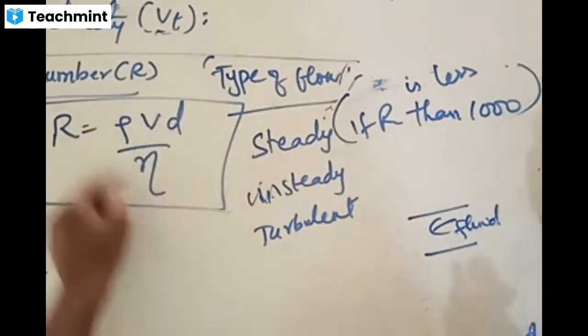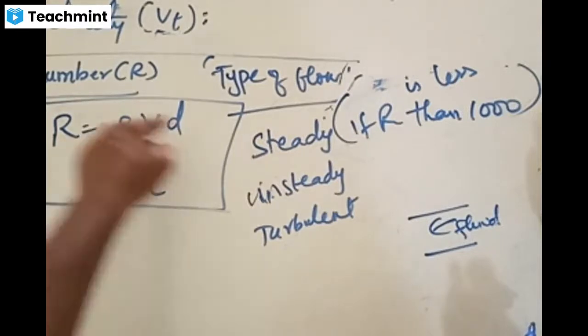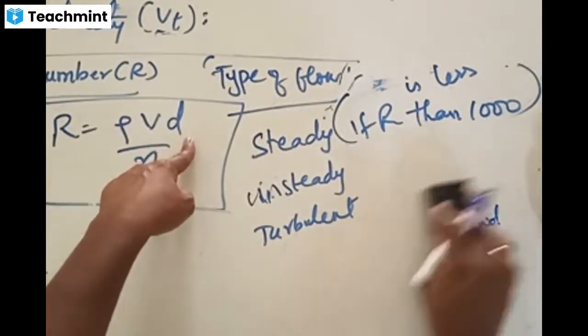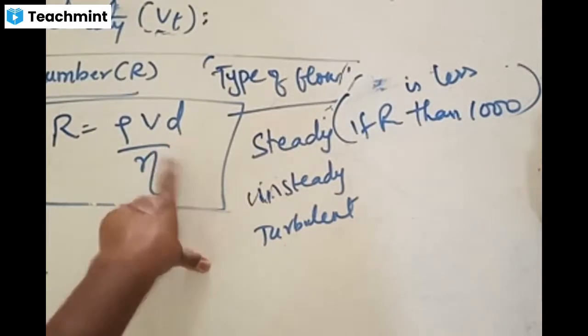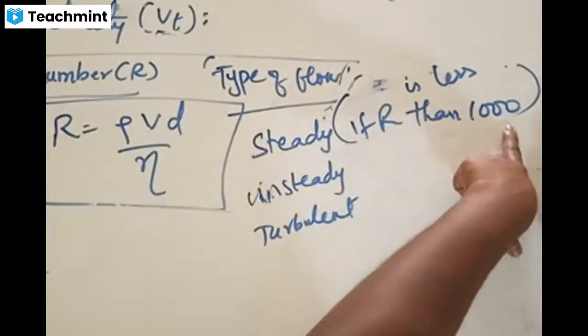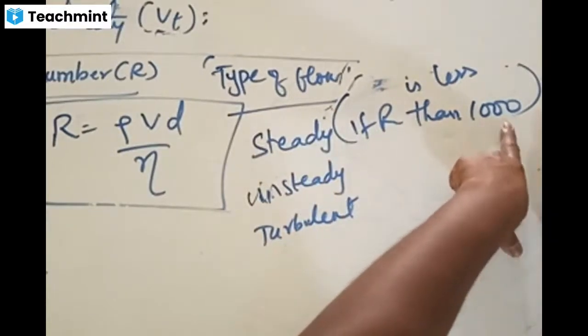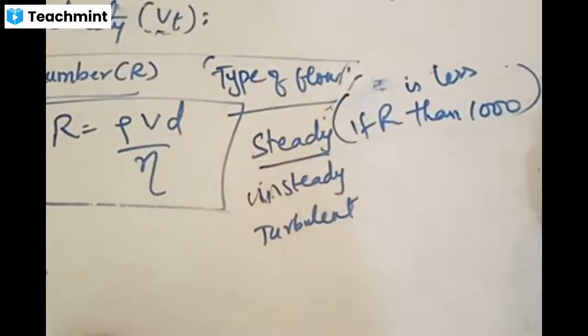Now substituting all this: density of the fluid, coefficient of viscosity of the fluid, velocity of the fluid, and dimension of the flow tube. Length, dimension here is length. D indicates the dimension. By substituting all this, if the R value comes out to be 1000 or less than that, what kind of flow is it going to be? It is going to be steady flow.